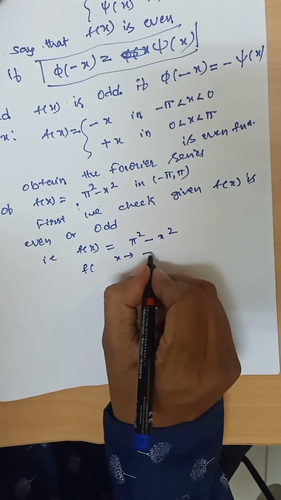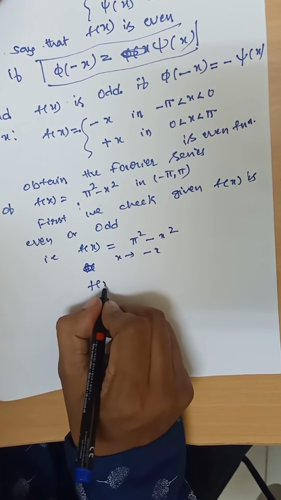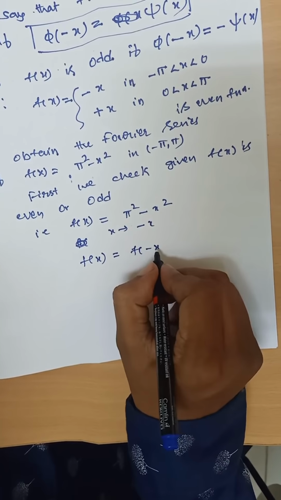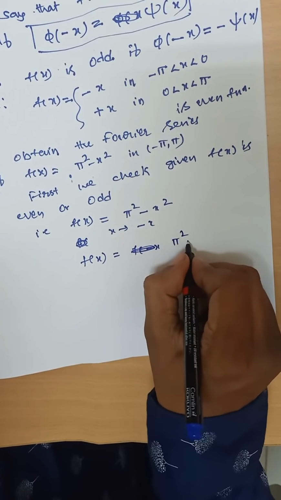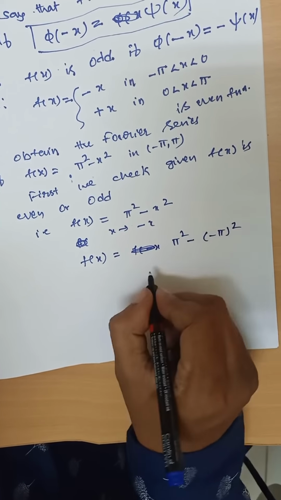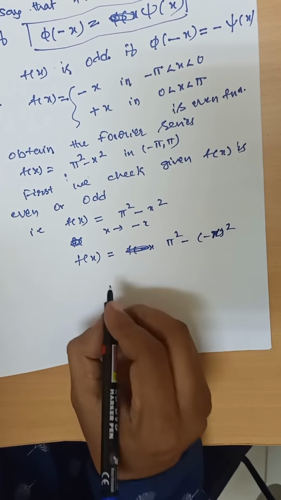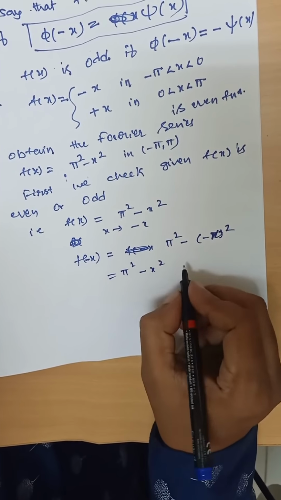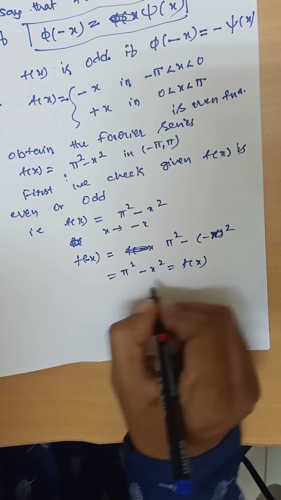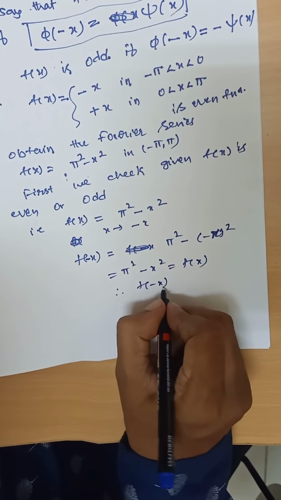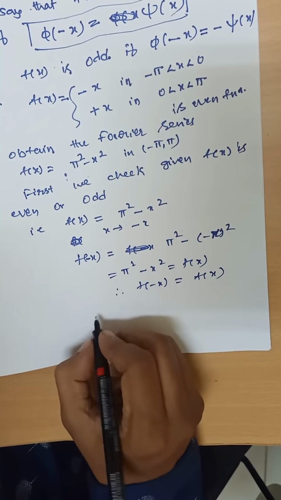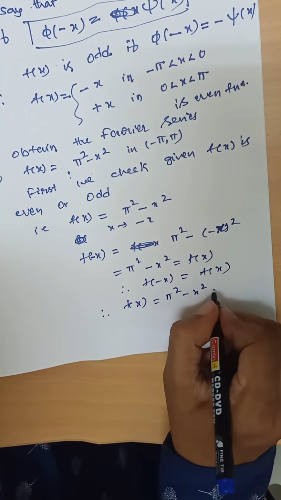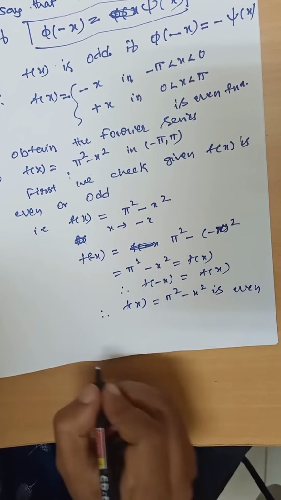You replace x with minus x, that is f of minus x is equal to pi square minus minus x whole square, that is pi square minus x square, which is equal to f of x. Therefore, f of minus x is equal to f of x. Therefore, f of x is equal to pi square minus x square is even.